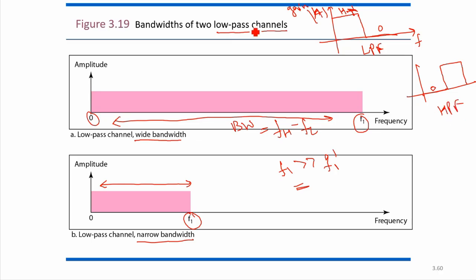So it is a low pass channel. In the sense, the channel is low pass means it is allowing low frequencies to pass. That's why the bandwidth of low pass channels will start from zero up to some frequency range.